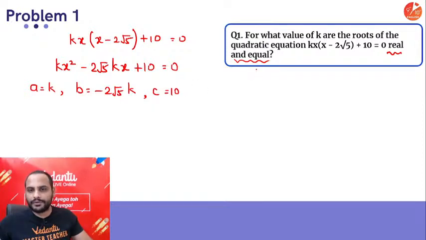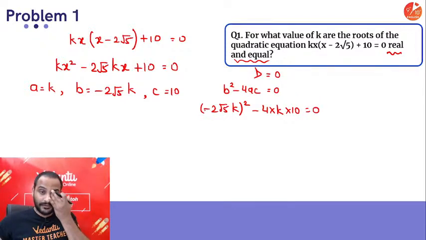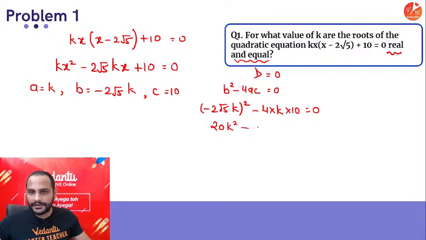You want real and equal roots, that means the discriminant must be equal to 0. So b square minus 4ac should be equal to 0. So minus of 2 root 5 into k whole square minus 4 into a is k into c is 10 must be equal to 0. Minus 2 root 5 squared: 2 square is 4, root 5 square is 5, 4 5s are 20, negative will become positive. So 20k square minus 40k equal to 0.